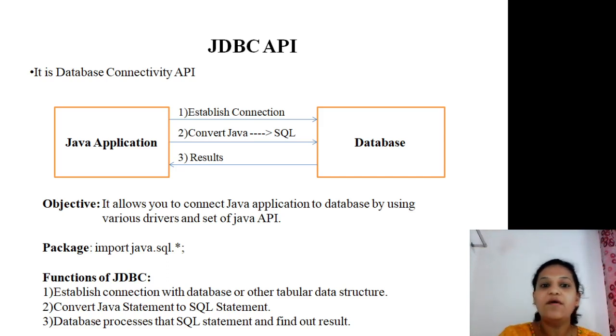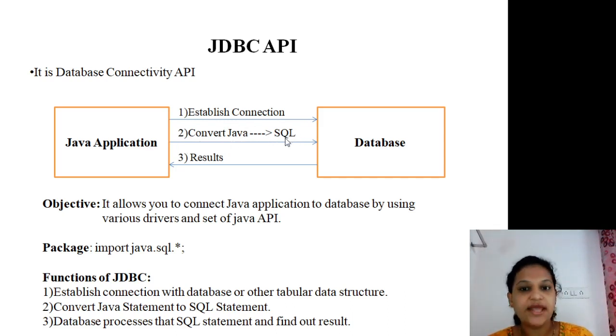Okay, now what is function number 2? After the connection is done successfully, what is the role of the Java application? It converts the Java statement into the SQL statement. SQL stands for Structured Query Language. So this is the second function. This is the first function, establish connection. Second function, convert Java statement to SQL statement and transfer this SQL statement towards the database server.